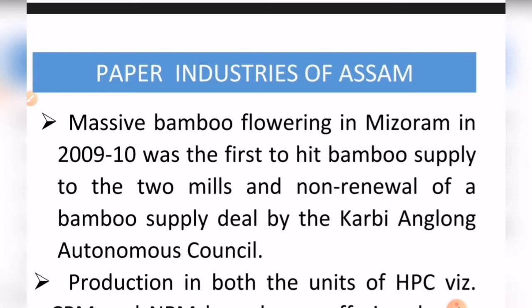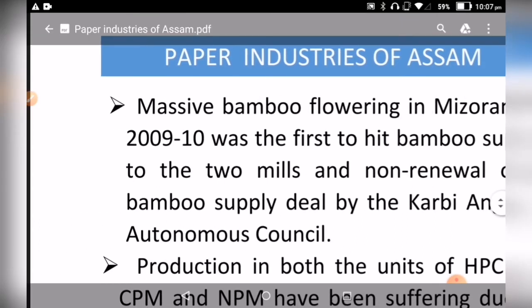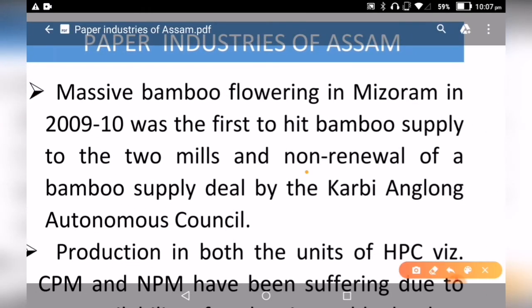We have seen that bamboo is a very important raw material needed for the production of paper, right? Apart from that, the non-renewal of the bamboo supply deal by the Karbi Anglong Autonomous Council. So this is another reason which led to the scarcity of raw materials for these paper industries, right?